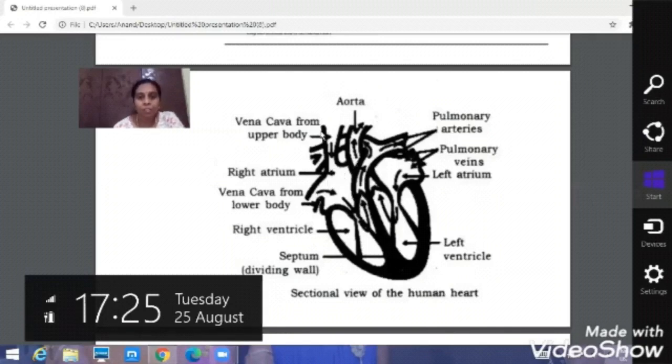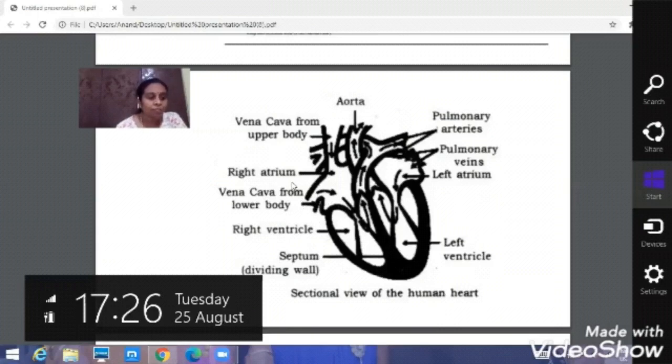They carry the deoxygenated blood. The cells will give the carbon dioxide to the blood, so such blood we call deoxygenated blood. That deoxygenated blood will be carried by the superior vena cava and the inferior vena cava, and the blood will reach the right atrium.